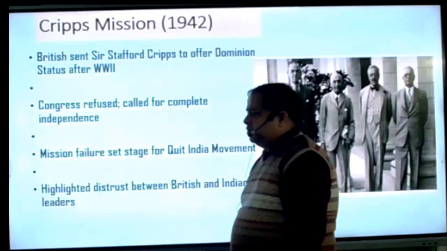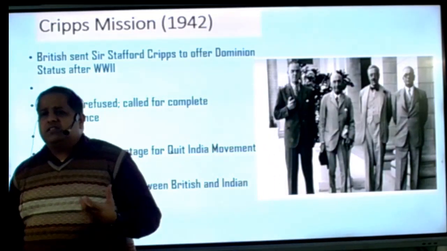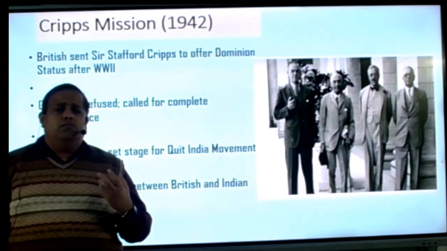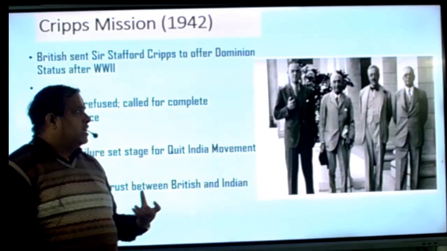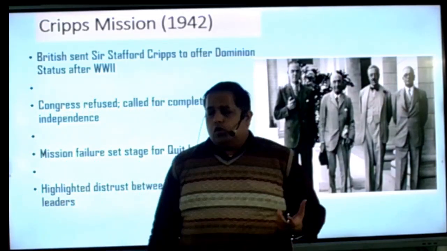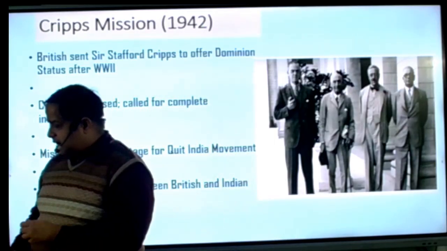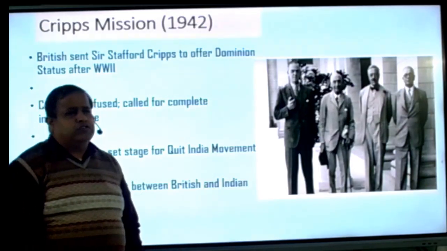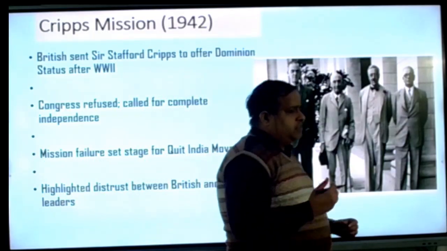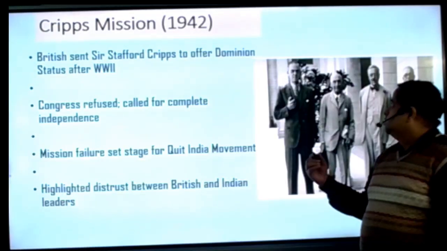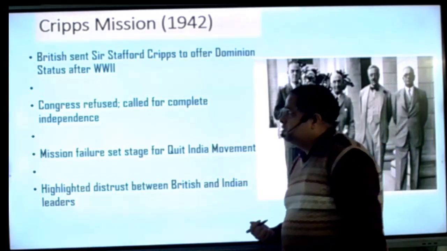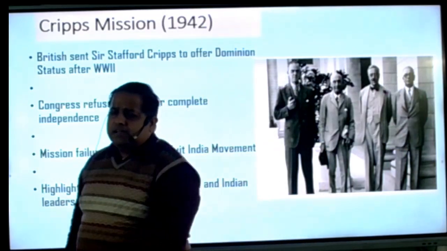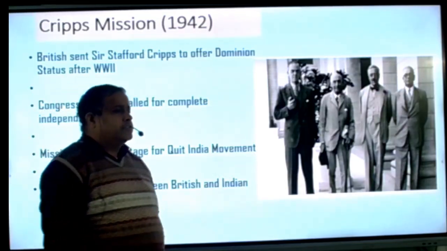Then beta, when the August proposal was denied by the Congress and the individual movement took place, at that time the Britishers also thought that we have to do something. So what they did, they started a mission, and in 1942 this mission reached India, and Sir Stafford Cripps was the head of this mission. They had two other members, A.V. Alexander and Sir Patrick Lawrence.